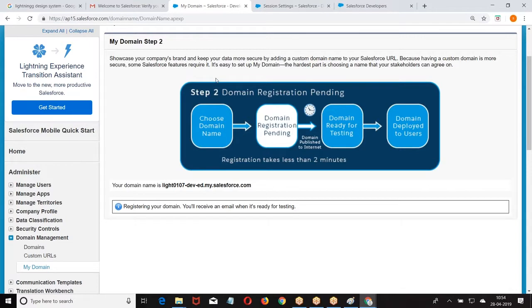But we need to avoid that cache, because the changes you make will not be reflected faster. If you want the changes you made to be reflected faster in Lightning, we have to disable the cache. If you don't disable the cache, the old data will be there. When I'm opening or refreshing the page, the same old data will come, and it takes more time to get the latest data. So we need to disable the cache. With respect to the example, I will show you.